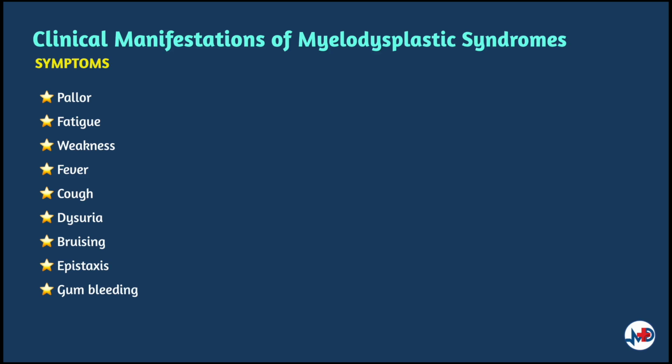Symptoms of MDS tend to reflect the cell lines affected and hence include pallor, fatigue, and weakness, which reflect anemia; fever, cough, and dysuria, reflecting neutropenia and severe infections; and bruising, nosebleeds, and mucosal bleeding, which reflect thrombocytopenia. Abdominal pain or swelling or early satiety due to hepatic or splenic involvement is common.